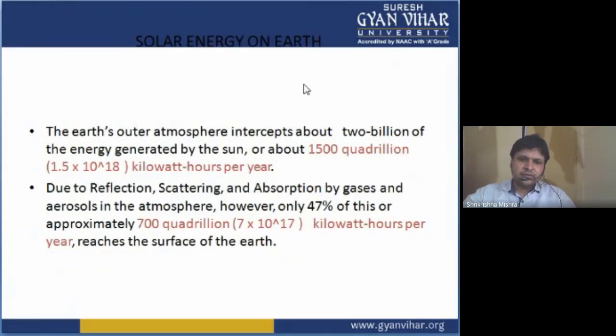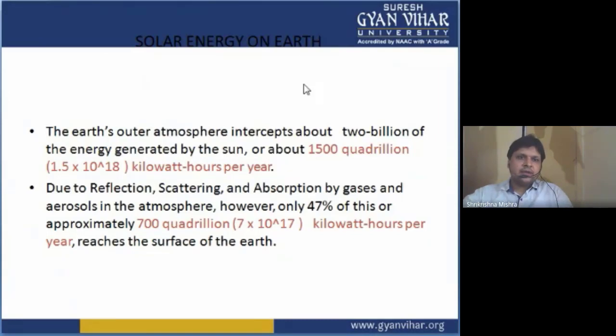The Earth's outer atmosphere intercepts about 2 billionth of the energy generated by the Sun. Due to reflection, scattering, and absorption by gases and aerosols, the particles available in the atmosphere, only 47% of the intensity available at the top of the atmosphere reaches the surface of the Earth.